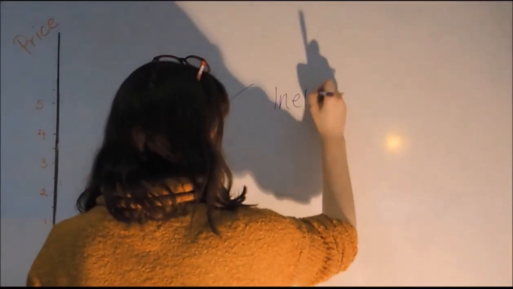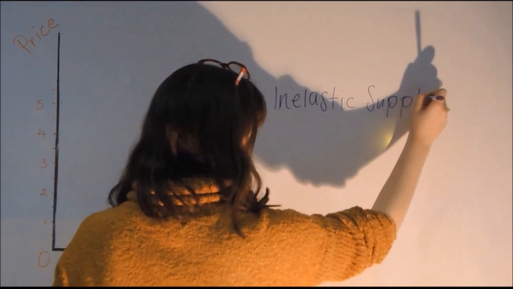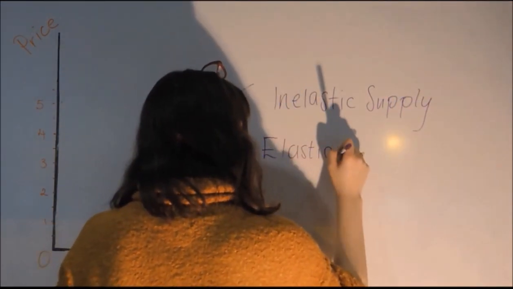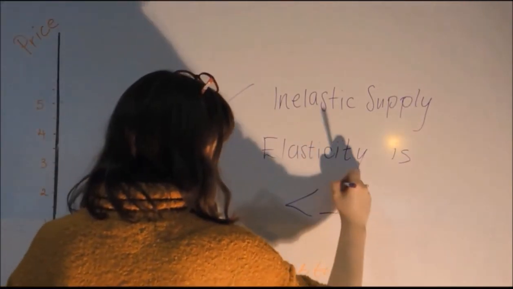Example number 2. This is an inelastic supply. In this example, the elasticity is less than 1. An increase in price leads to an increase in quantity supplied.